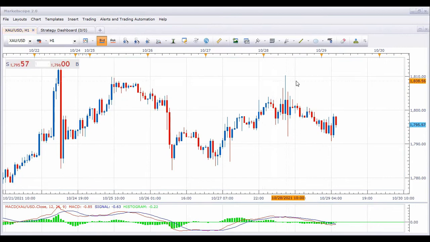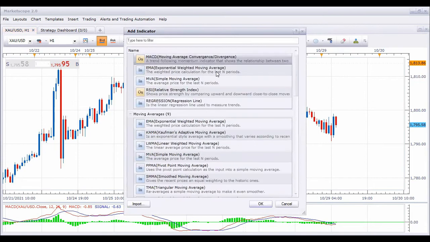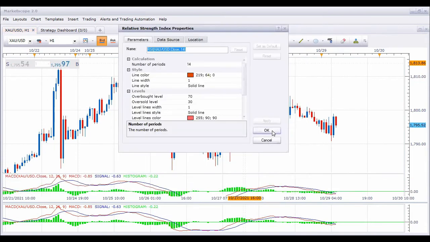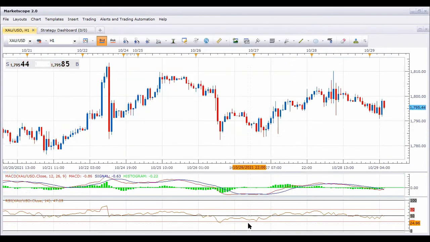Yes, ma'am. But what is better, RSI or this MACD? You can use both. I suggest you can use both. Let me use the RSI also with this, because they are going to tell you the same kind of thing in the market. RSI and MACD are both a kind of momentum indicator, or you can say trend indicator.